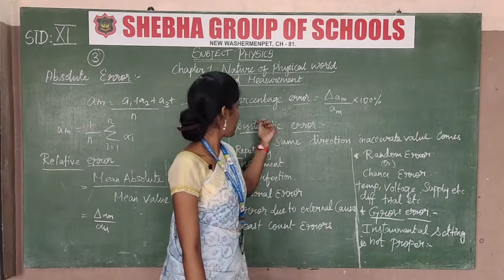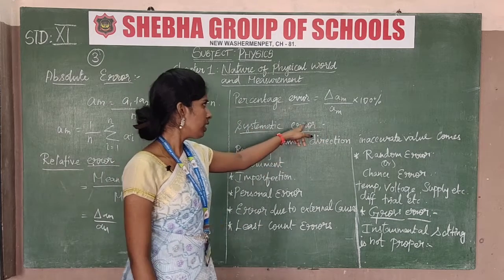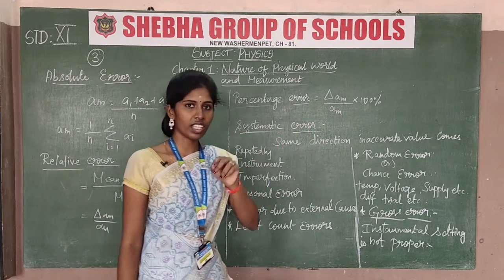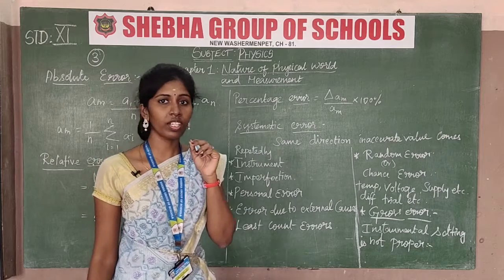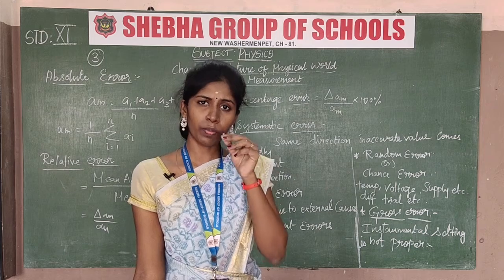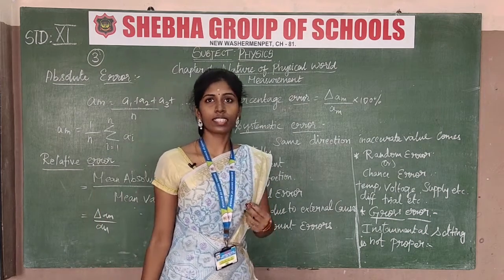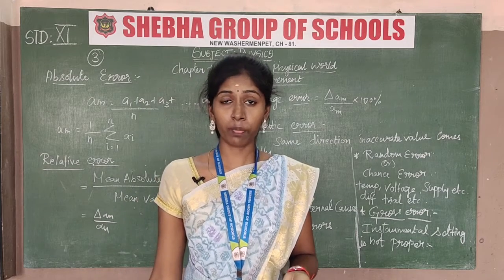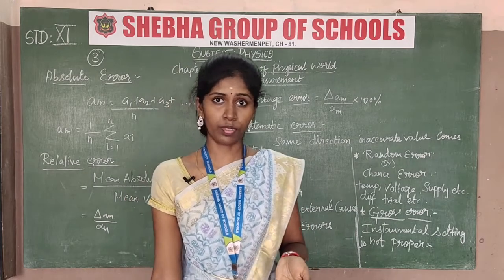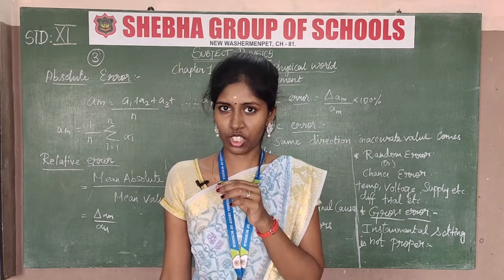So after that we take the percentage error. The percentage error is also the same, it will be calculated in percentage, okay. So we take one mean value reading, and after that that reading will be calculated into a percentage. Nowadays the result comes like that, so that result we finally calculate in percentage, okay.